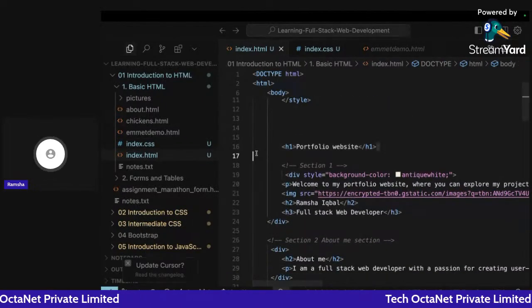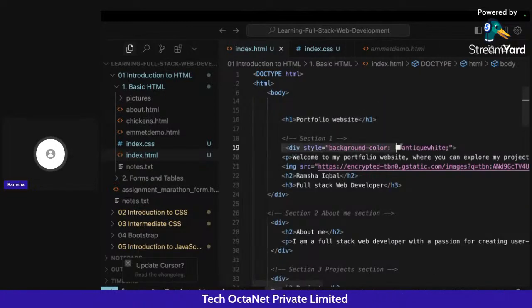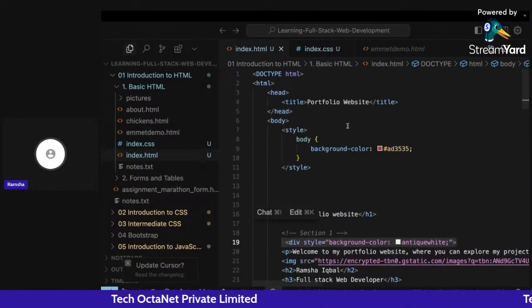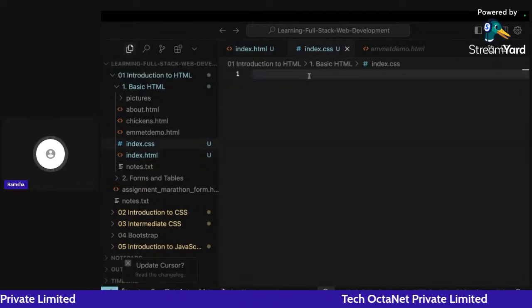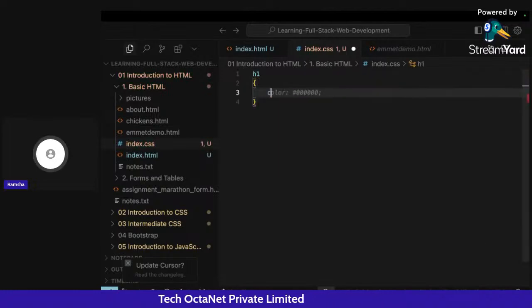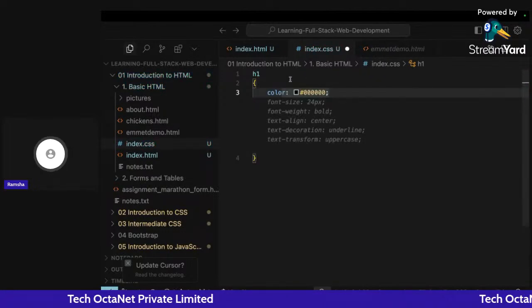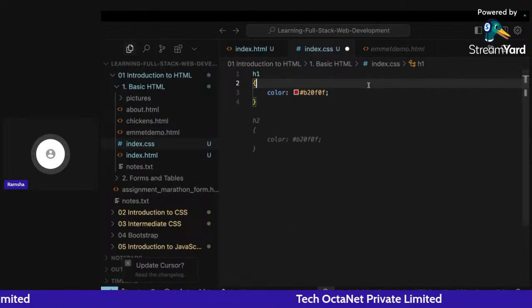For example, I have this h1 tag. I will target h1 for now, and write the color, like I want the color of my heading to be red.